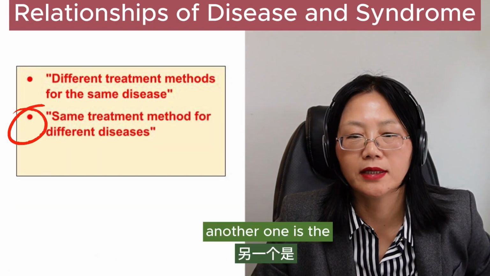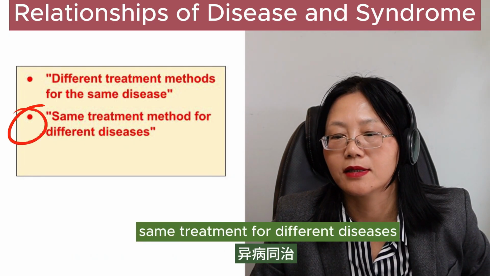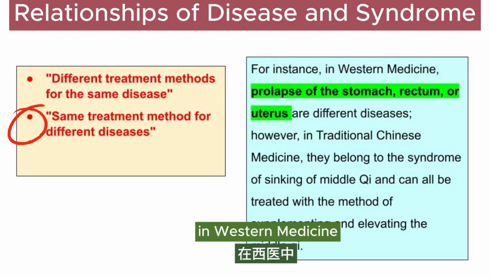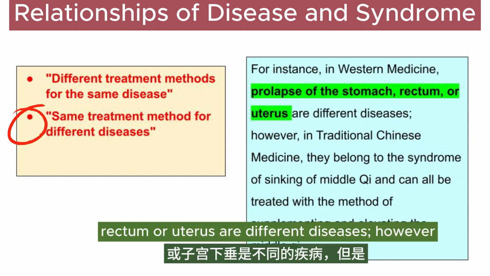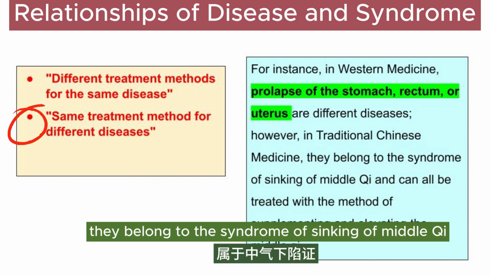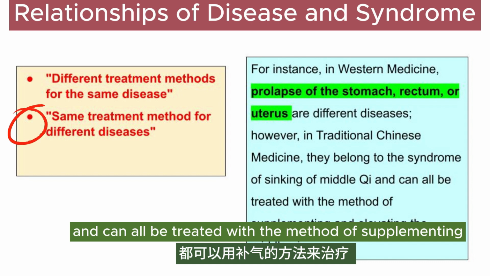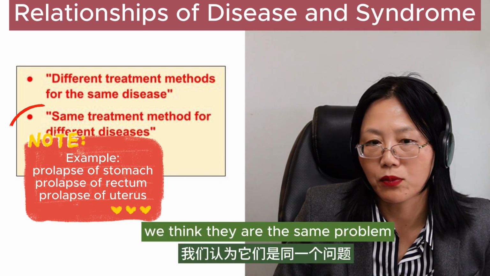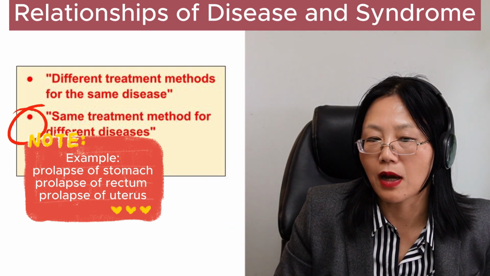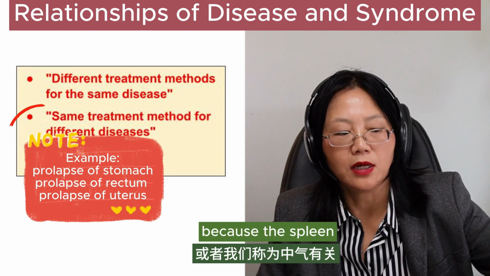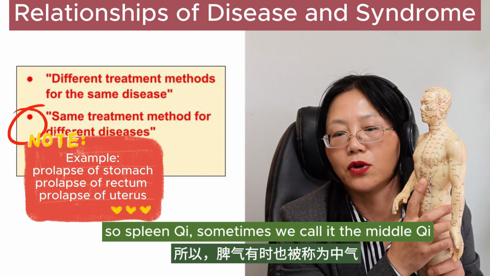Another one is same treatment for different diseases. If the root is the same, the treatment is the same. For instance, in Western medicine, prolapse of the stomach, rectum, or uterus are different diseases. However, in traditional Chinese medicine, they belong to the syndrome of sinking of middle qi and can all be treated with the method of supplementing and elevating the middle qi. In TCM, we think they are the same problem. Both of them are related with the spleen qi, or we call it the middle qi, because the spleen is located in the middle.